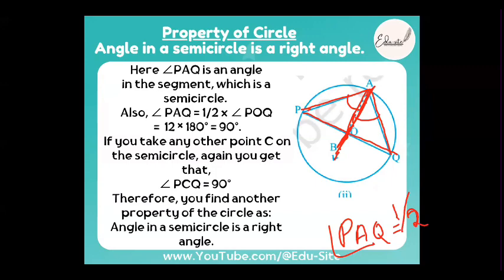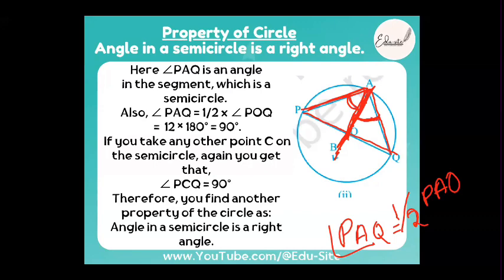Angle PAO, correct? So it is half of angle PAO.